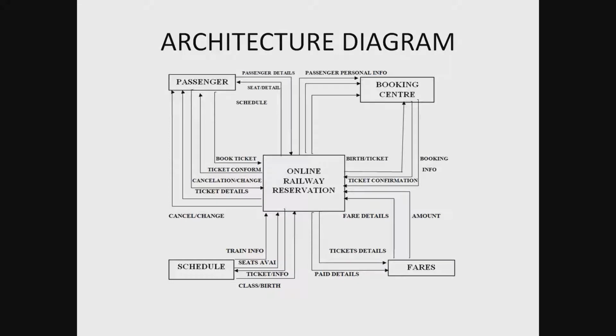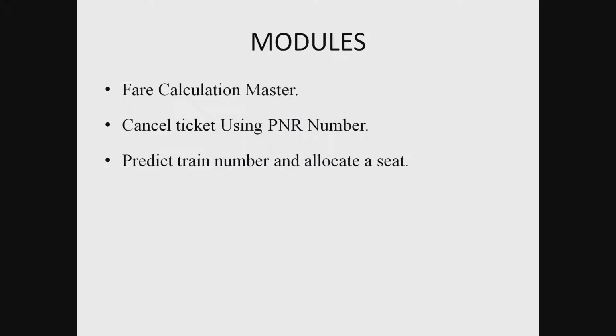Architecture diagram. In the architecture procedure, the passengers can view the schedule and choose an available train ticket. Then the booking center books the ticket, the seat numbers and the berth number. The booking center confirms the ticket. After that, the passengers can choose the fare amount and pay the fare.